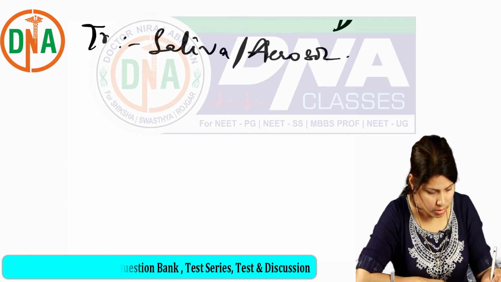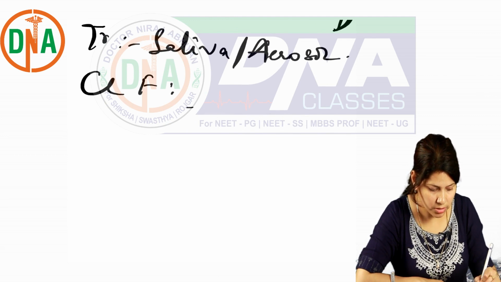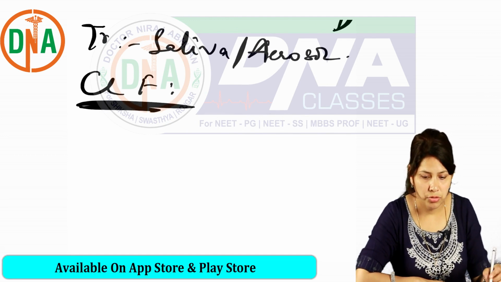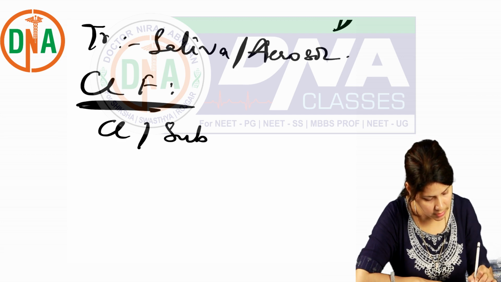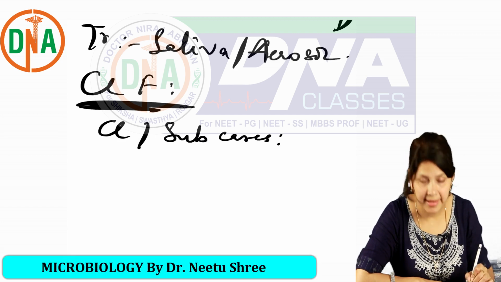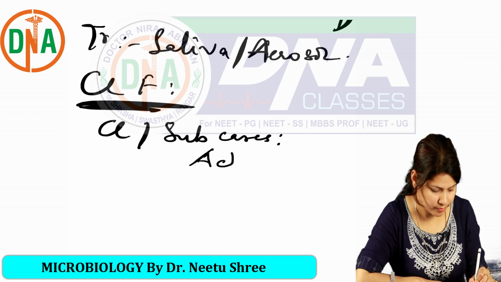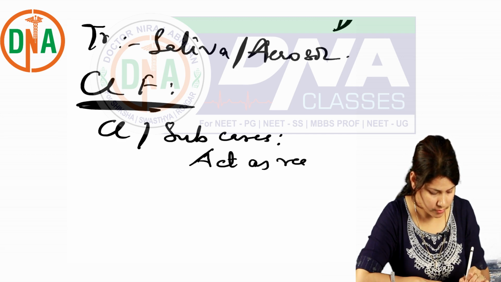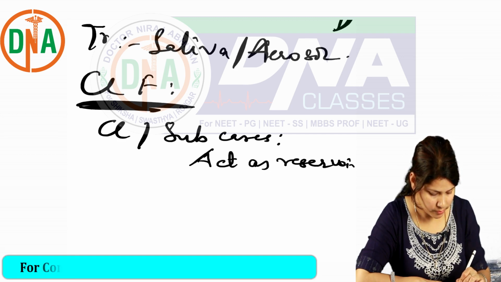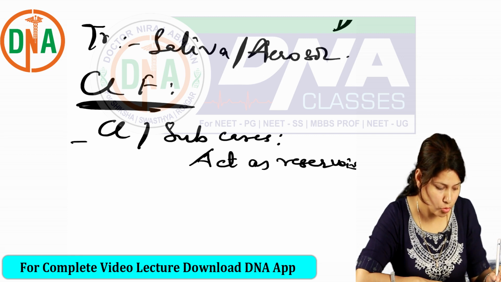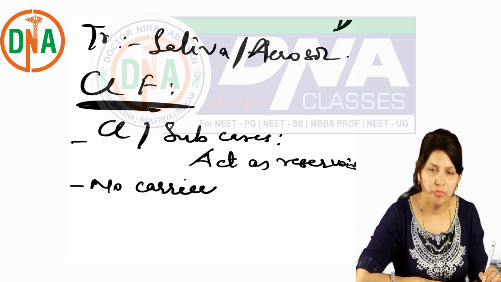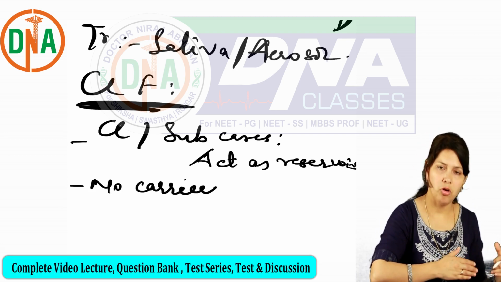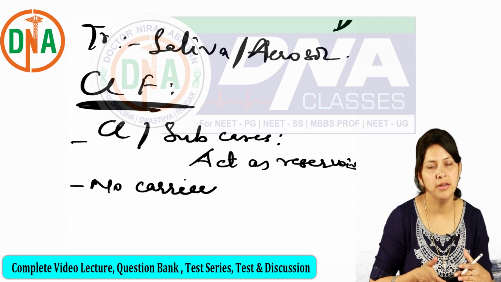Now, coming to the clinical features. The clinical or subclinical cases act as reservoirs. There is no carrier. For MMR, these all are applicable, no carrier.